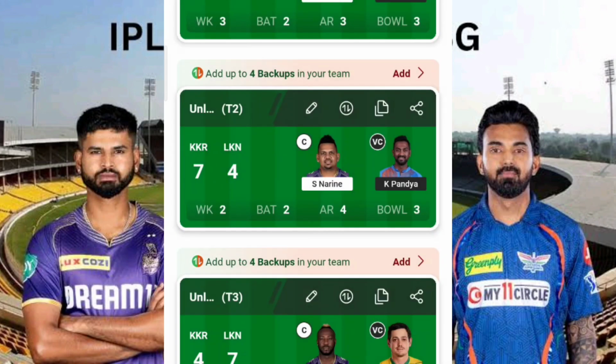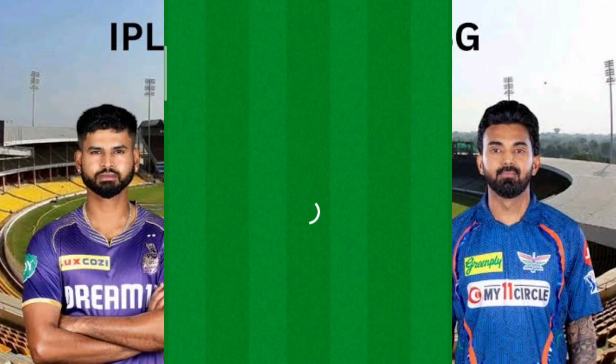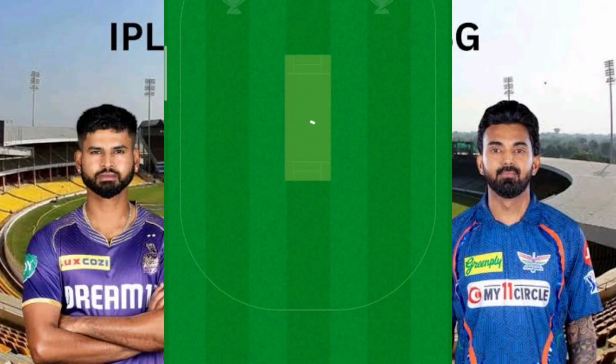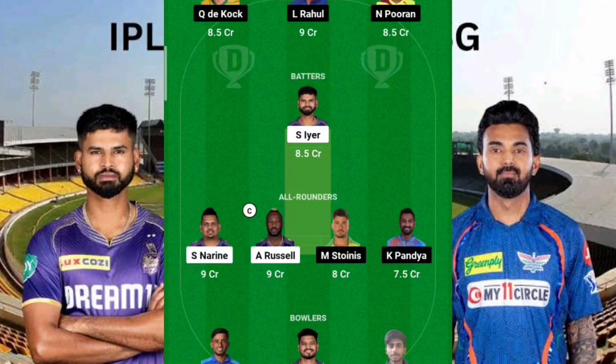So coming to the next set of analysis, what if LSG, Lucknow Super Giants, tosses first and opts to bat first? When you're considering batting first, as I told, there are chances that either Quinton de Kock or KL Rahul will lose their wicket early to Mitchell Starc. That is the scenario only when KKR is bowling first. If it is not the case, then definitely you can include them, because in that case, please don't include Mitchell Starc. Exclude him.